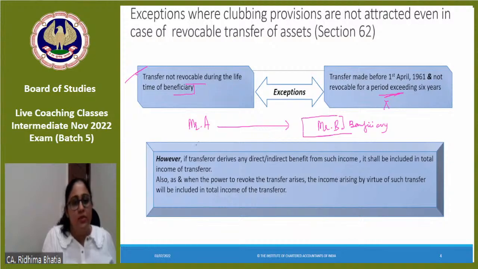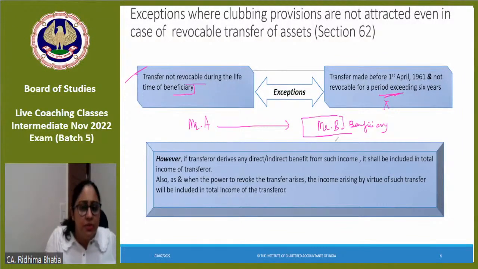Okay. Mr. A is very dildar. He transferred an asset to Mr. B and said that since you are not having any income, whatever income comes to you, you get it. And if Mr. B dies, Mr. A will get back that property.